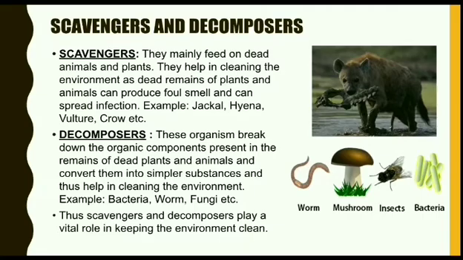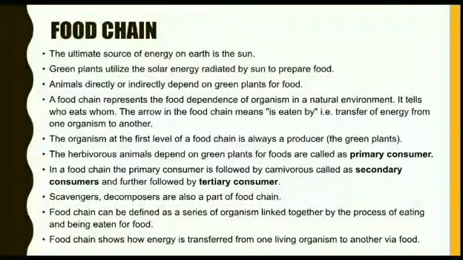Now, this is an important topic we need to know about: food chain. That is, who is depending on whom for food. But we see that the ultimate source of energy on this earth is the sun. The sun is a very powerful source of energy, providing energy to the entire world, to this planet. Green plants utilize solar energy radiated by the sun to prepare food, which we have studied earlier. Animals directly or indirectly depend on green plants for food.